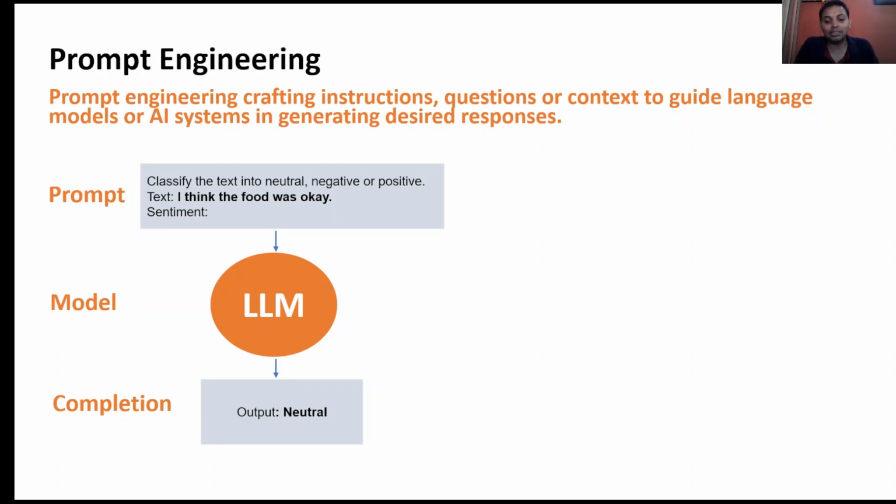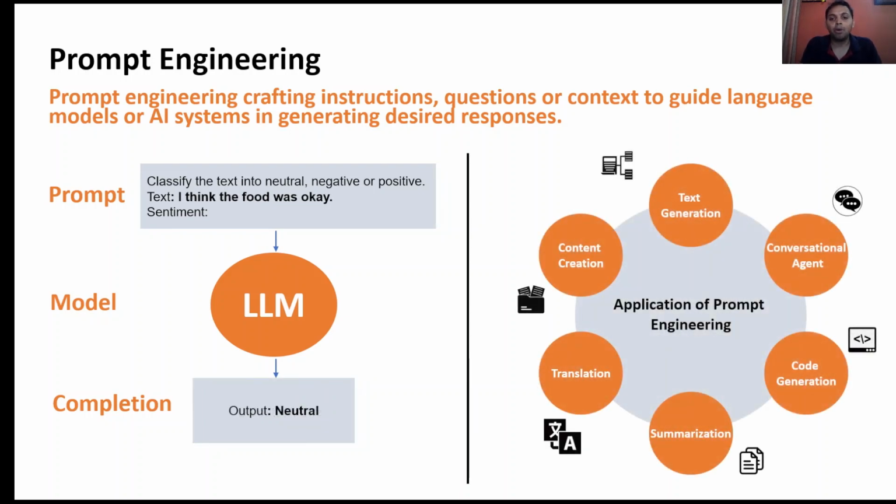Prompt engineering has various applications across different domains and tasks. Here are a few examples of how prompt engineering can be applied. Prompt engineering is widely applied in text generation. People are using prompt engineering to generate stories, blogs, poems, and product descriptions. Also, prompt engineering can be used for a conversational agent. The examples which we have discussed, the AI assistant or the chatbot, are prime examples of this.